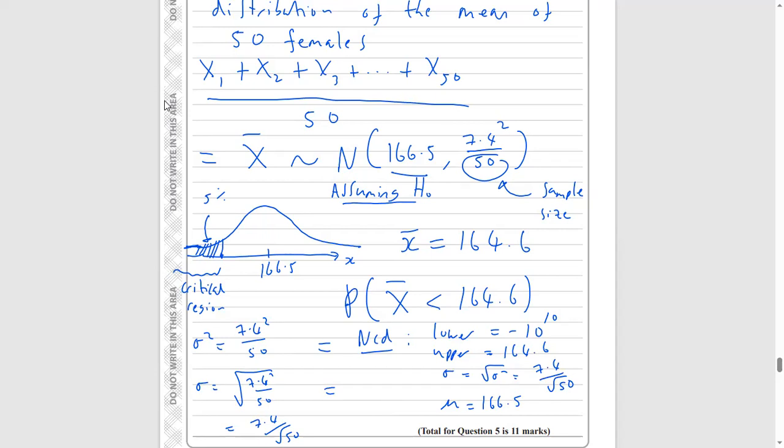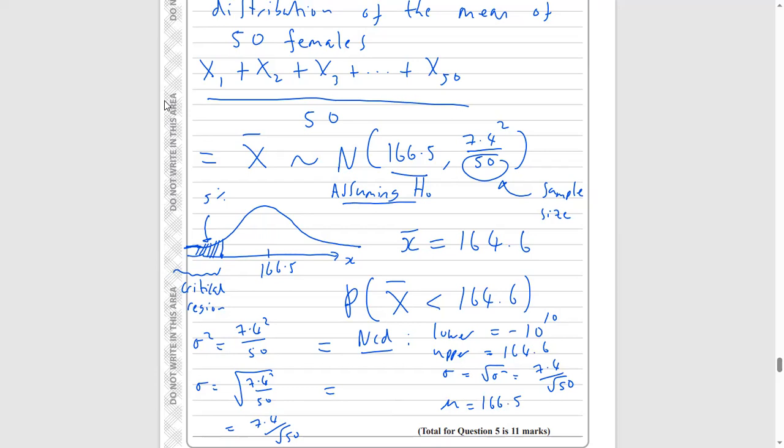So distribution, normal CD for the area. Our lower number is something massive and negative. Upper value, 164.6. And then our sigma, so we're going to do 7.4 divided by the square root of 50. And our mean is the same mean as before, 166.5. Execute all that. Now, you should get this probability here.